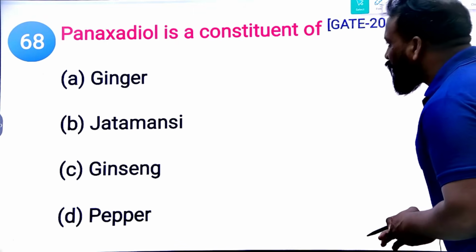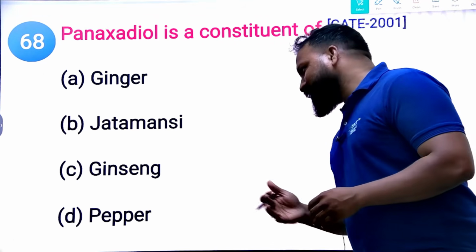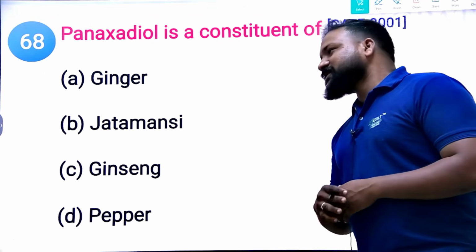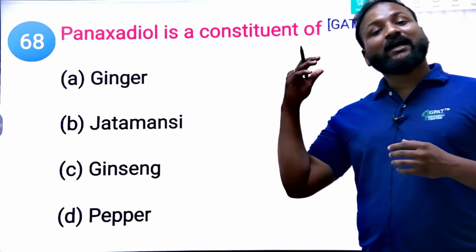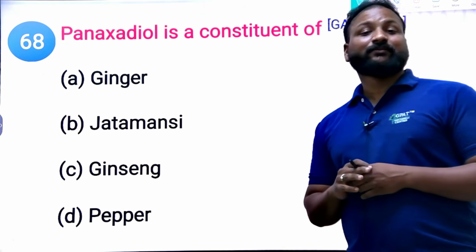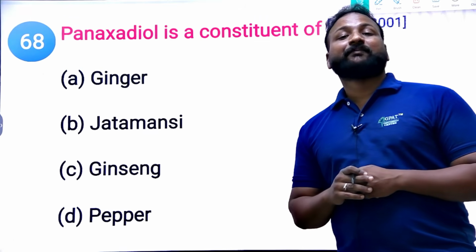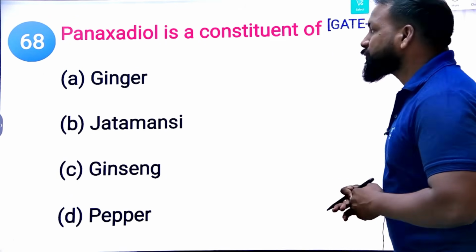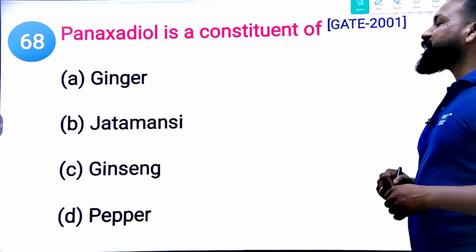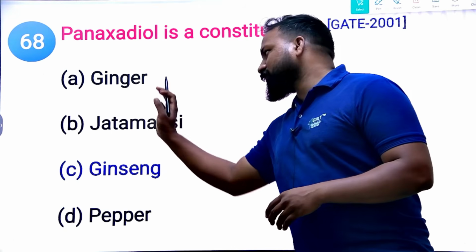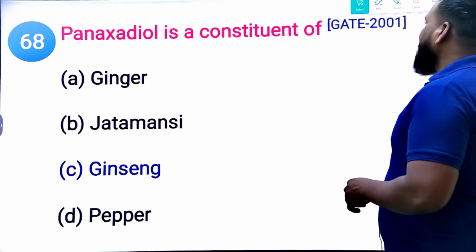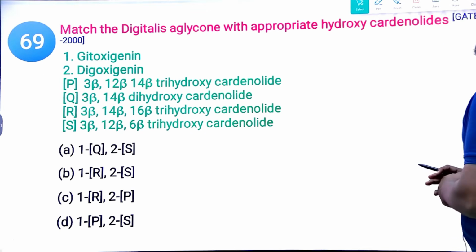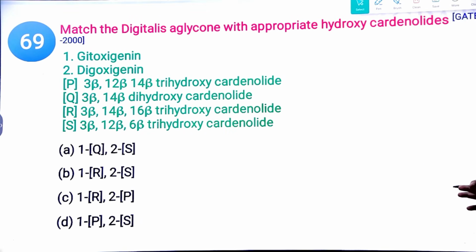Next question. Panaxadiol is a constituent of ginger, gentian, pepper, and ginseng. What is the right answer? Panaxadiol. Okay, Panax ginseng and Panax quinquefolium. So obviously the right answer is ginseng. Clear? Not from ginger, not from pepper, not from gentian.